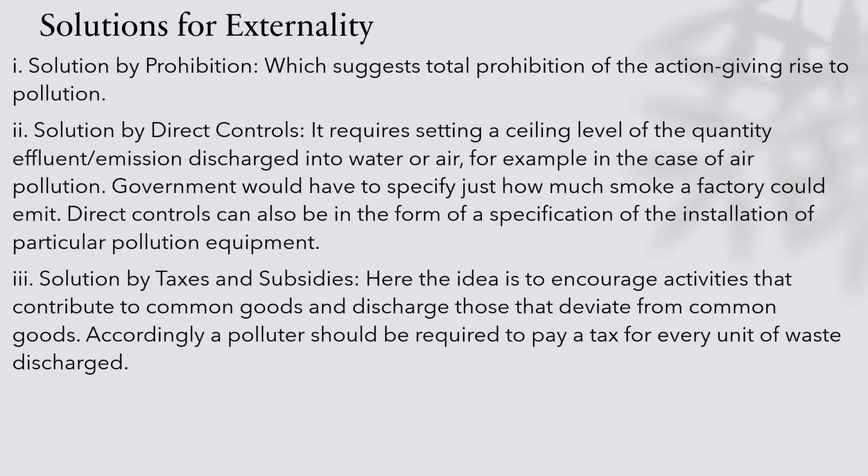Coming to the solutions of externality, first of all, solutions by prohibition. This suggests a total prohibition of action giving rise to pollution. Then solution by direct controls, which would require setting a ceiling level on the quality and quantity of effluent discharged into water or air.